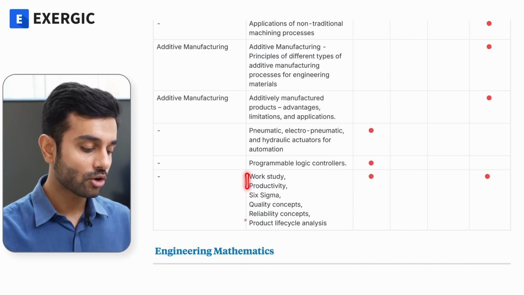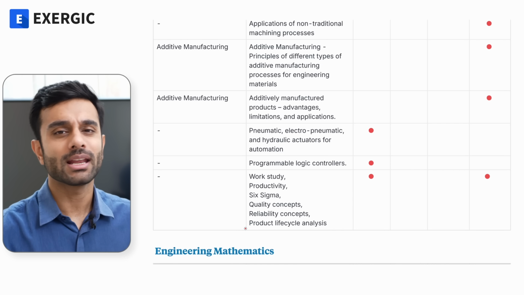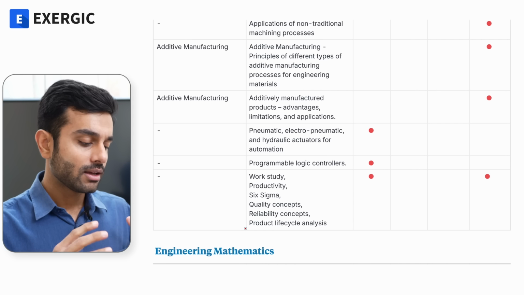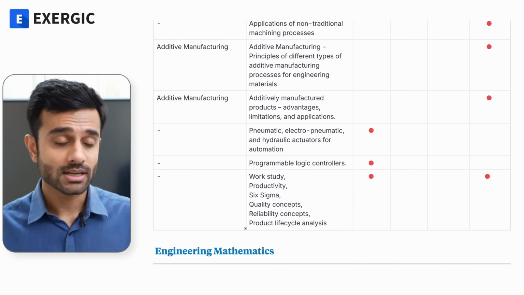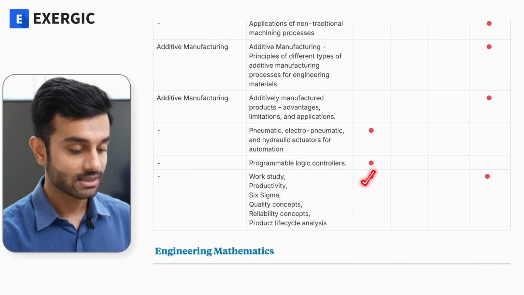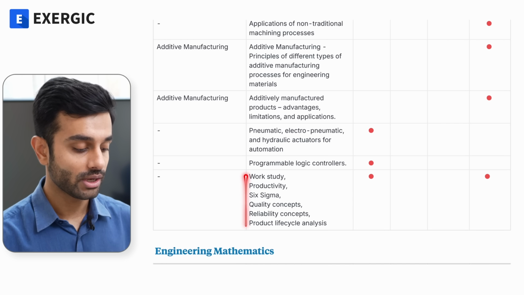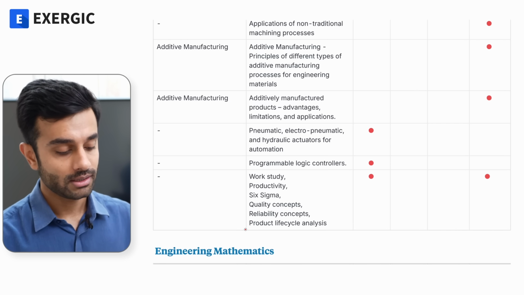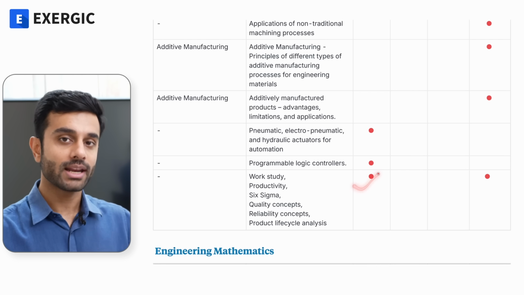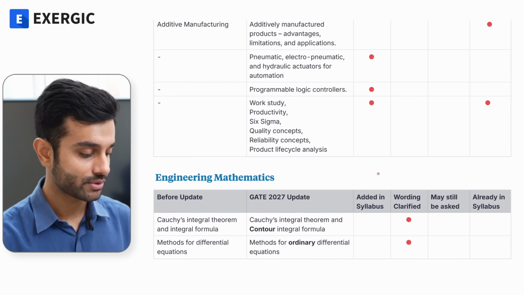There are some other topics which we partially cover because in GATE PI they are asked, but in mechanical, at least in the last 15-20 years, they have not been asked, and actually they were not specifically mentioned in the syllabus, but now they have been mentioned. So yes, there are going to be concepts and topics which are new here, which we are going to add in the course, but some of it was already there, but now it is a meaningful addition. We are going to properly cover these concepts in the course.